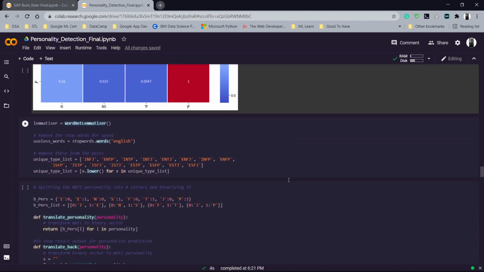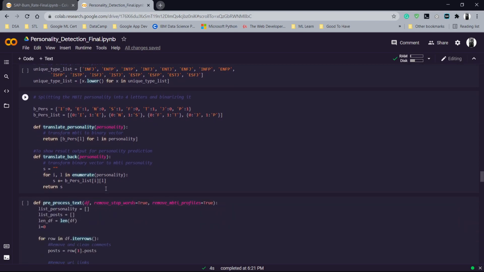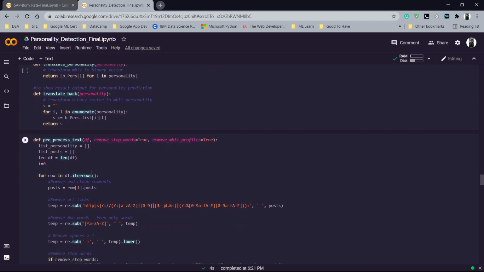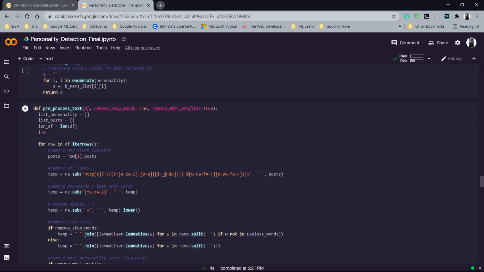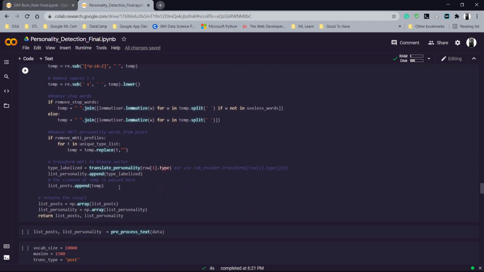So first we have cleaned the data, and for that we have to remove the stop words, and then we have binary encoded each of the personalities to zeros and ones. And after that, from the entire set of posts, we have removed all the users' information, like the URLs, the non-English words, some spaces, or anything else that was not required. There were even mentions of the personality type as such, but that was not playing a very important role. So we have filtered that out as well.